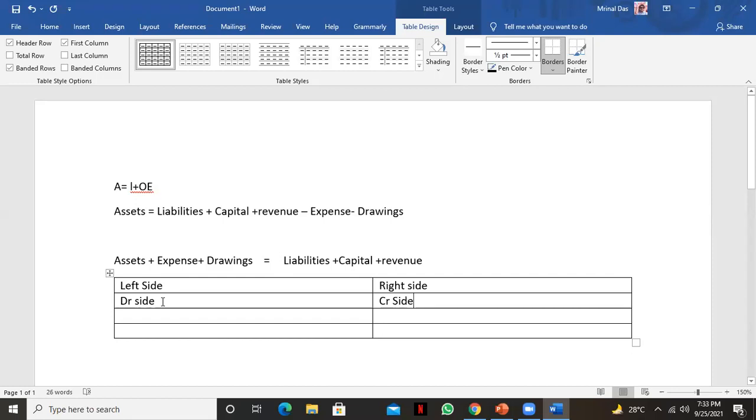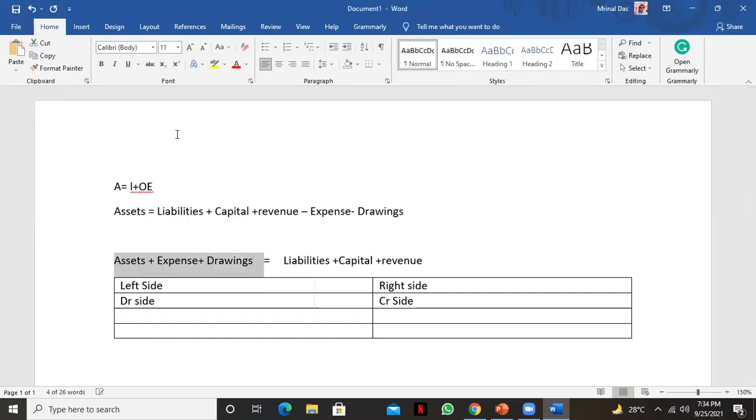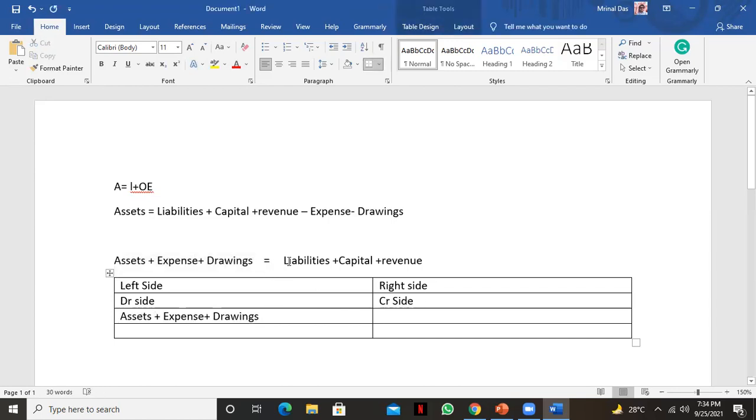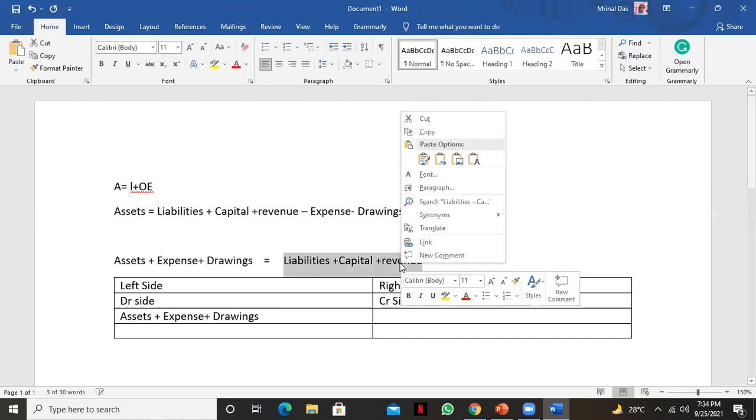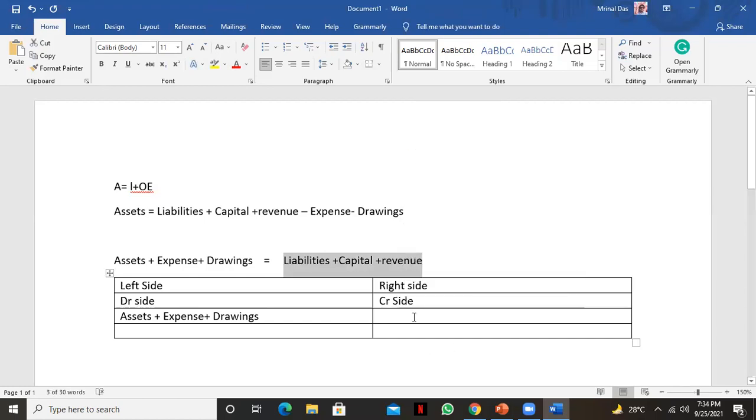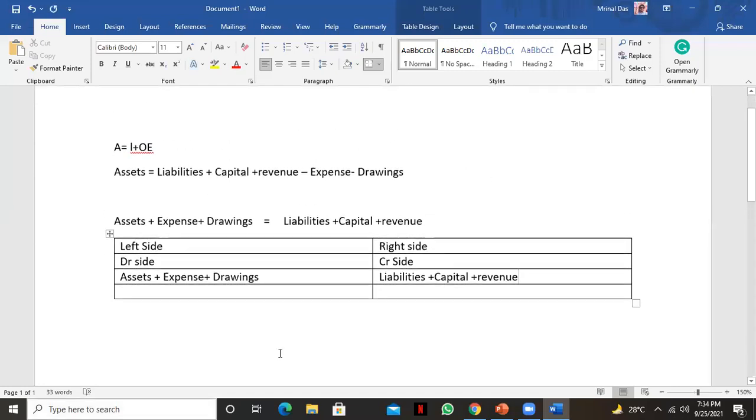And here from the equation you see this is our left hand side. So we'll keep it in the left hand side, the debit side, and we'll keep the other in the credit side. Okay. Is it clear? এই যে এটা লিখলাম এটা কি ক্লিয়ার সবাই? Yes, sir.